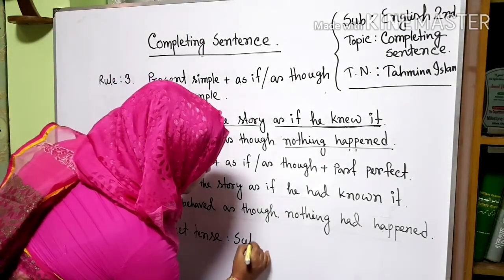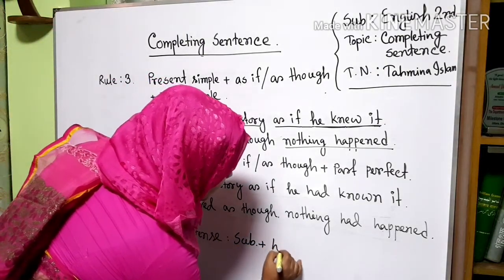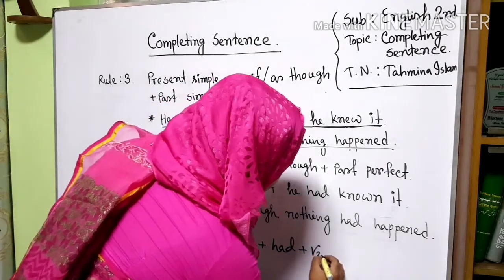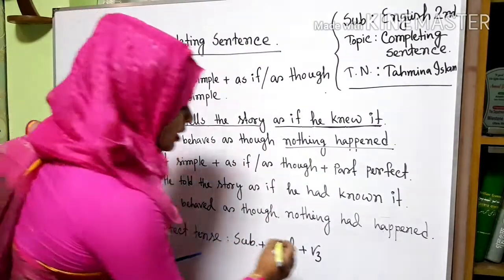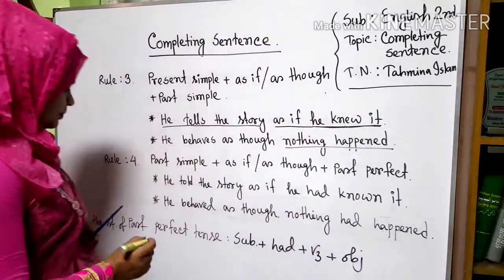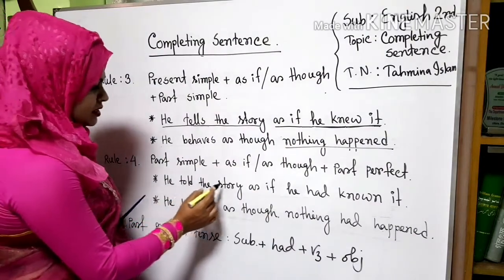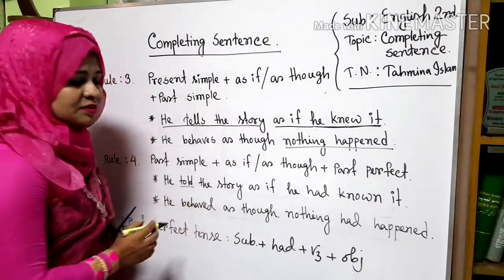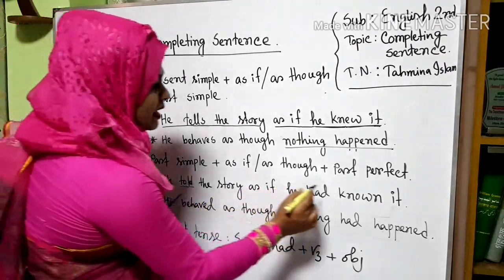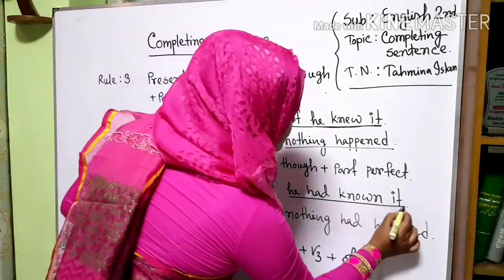Subject plus had plus V3 or past participle form of verb and object. Like, he told the story. Here "told" is the past form of verb. For this reason the second clause will be past perfect.